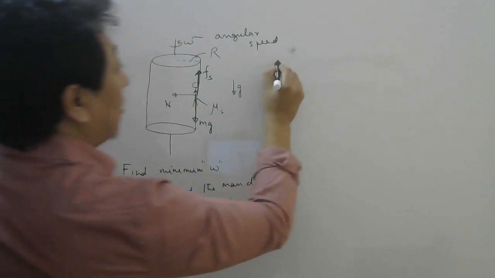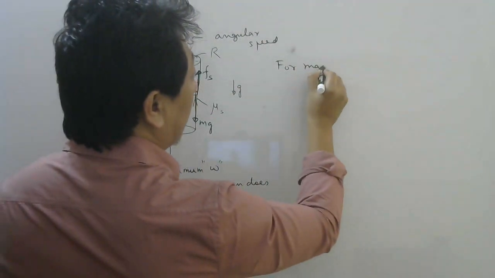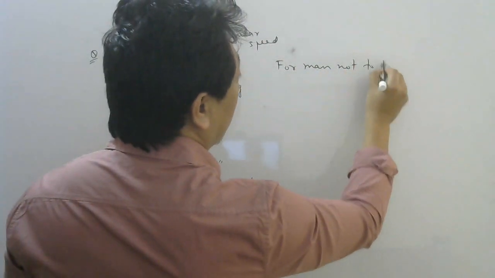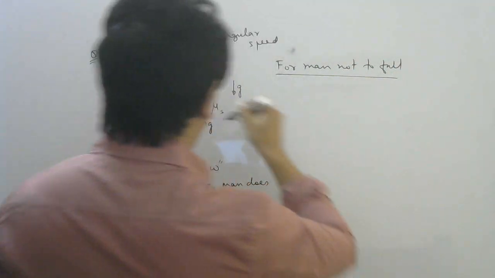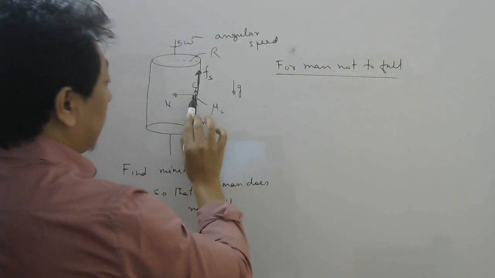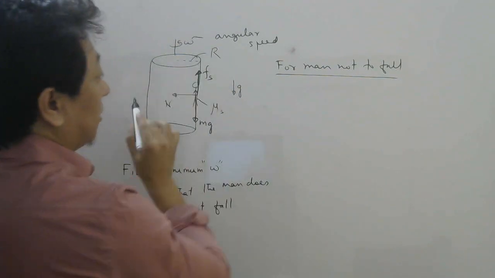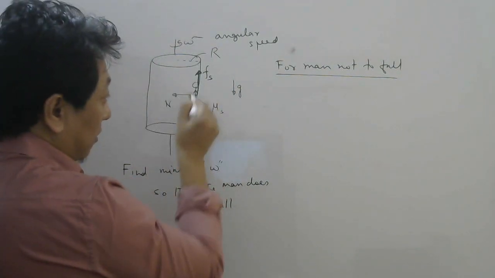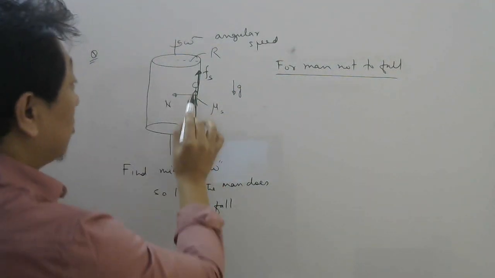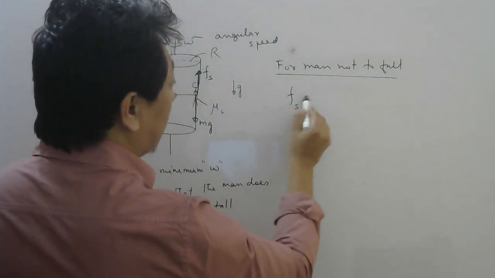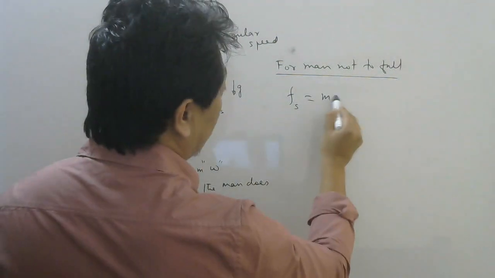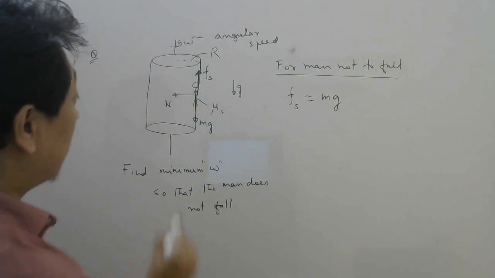So now for the man not to fall, who should balance mg here? Remember, the force parallel to the surface is friction and the force perpendicular to the surface is normal. Okay now, so here static friction should balance your weight. There's no other way.